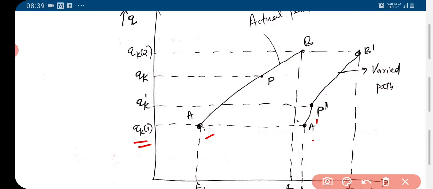The position coordinates are the same for these endpoints. This is qk1, the initial position coordinate, and qk2, sorry, the final position coordinate. And they are the same.